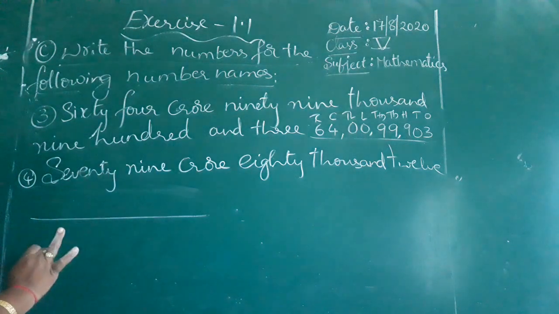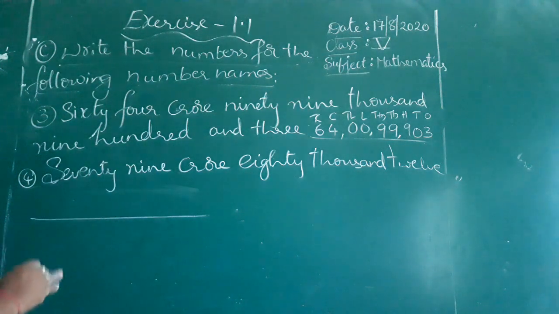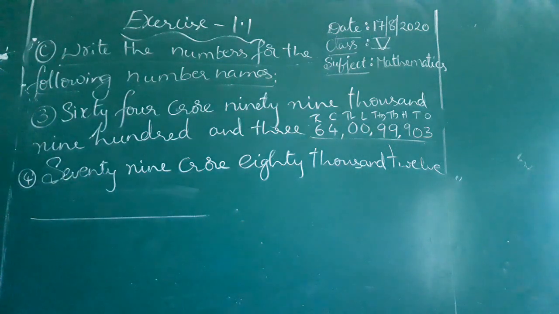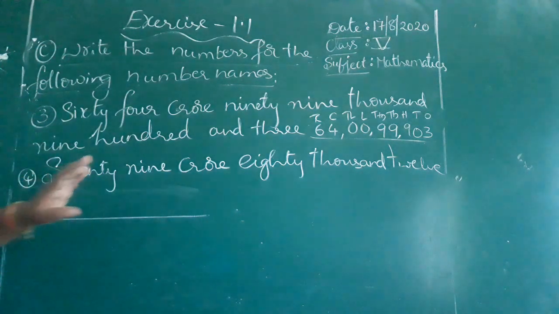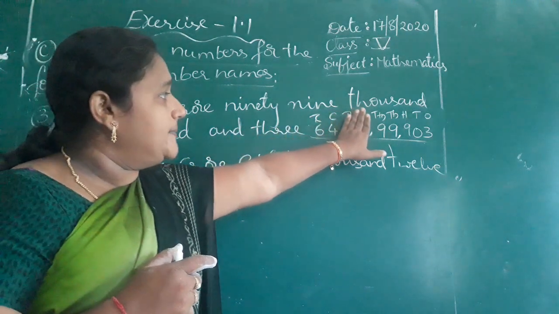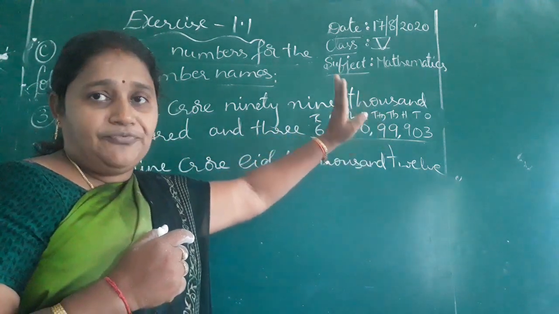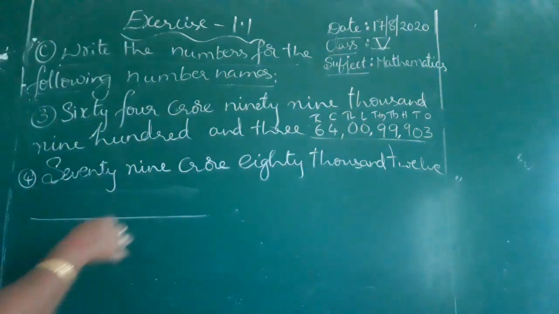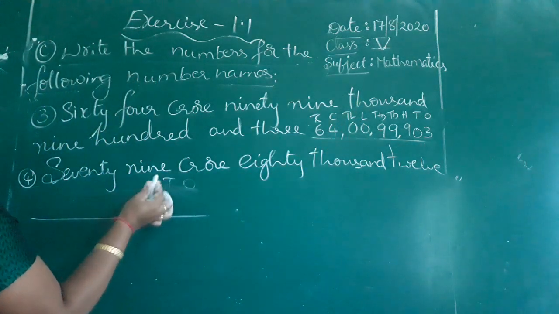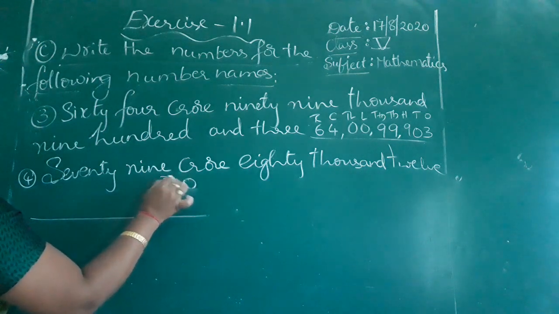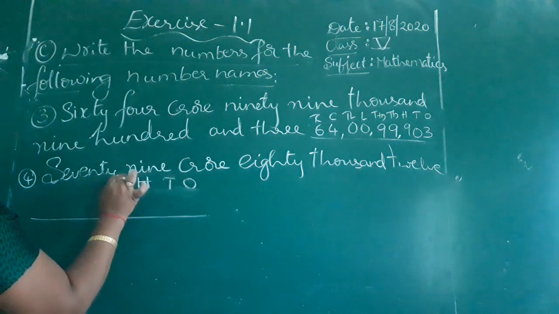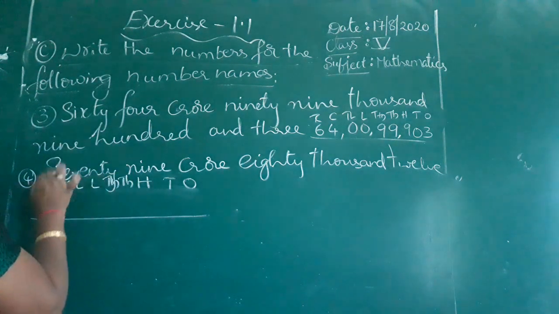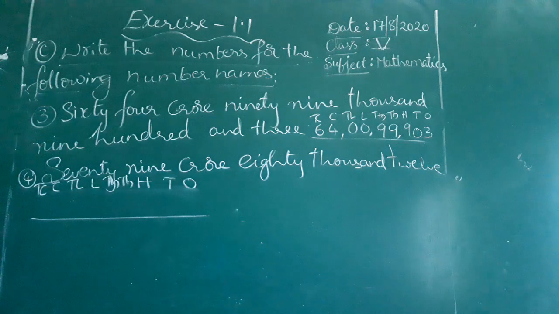Why are we writing the place values first? While writing the number, we do it to avoid any mistake. Sometimes we will miss a place. They didn't give the lakh place. If we miss this, the number will be wrong. For that purpose only, we write the place values first. Ones, tens, hundreds, thousands, 10,000s, lakh, 10 lakh, crore, 10 crore. What is the first one? 79 crore.